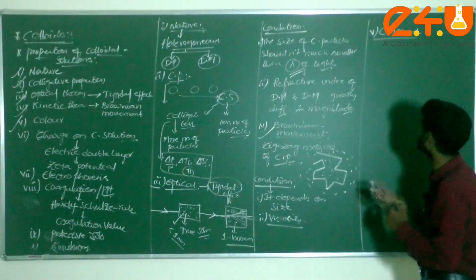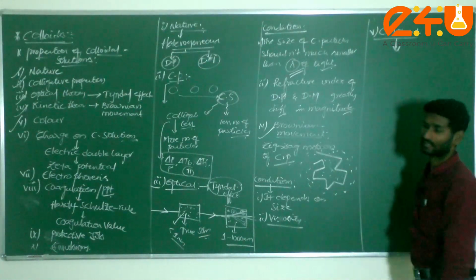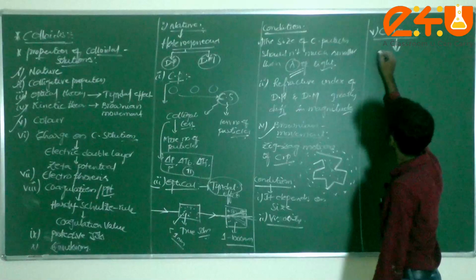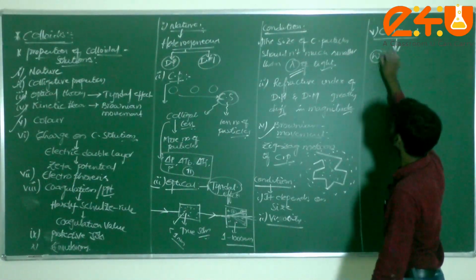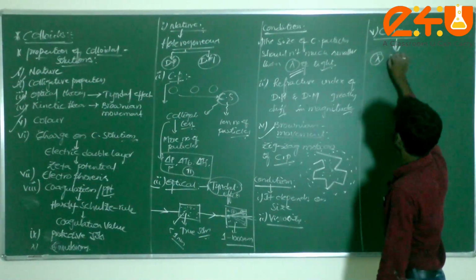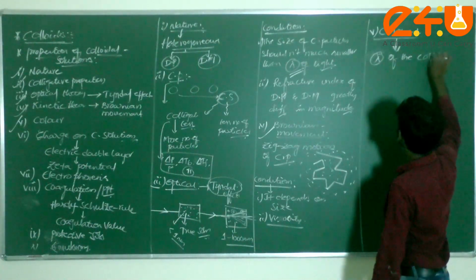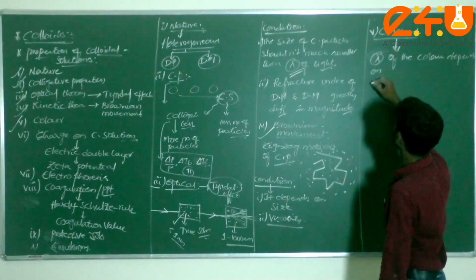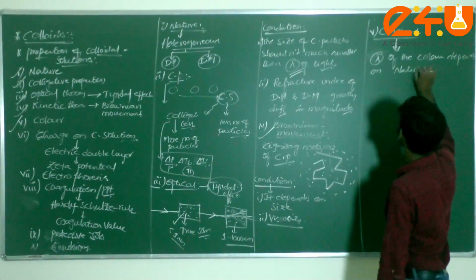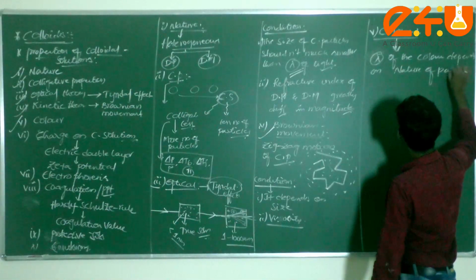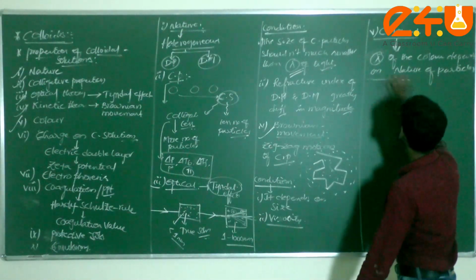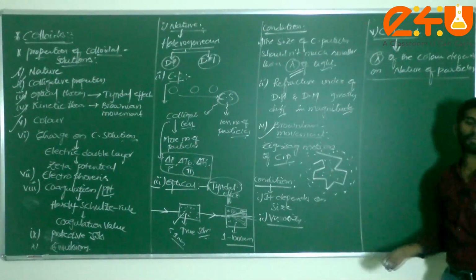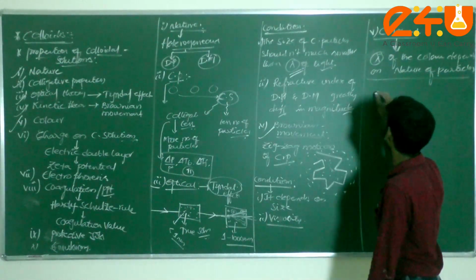The color of these colloidal particles mainly depends on the wavelength of the color, which depends upon the nature of the particles. Very important here.